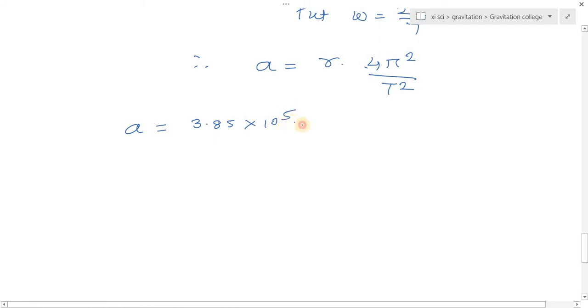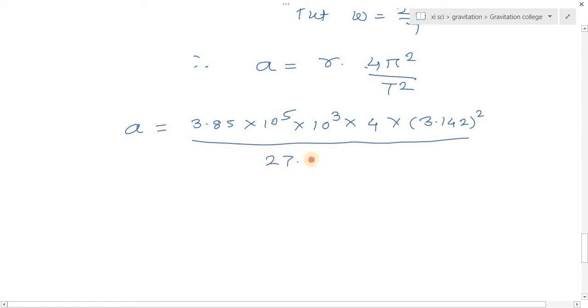We have to convert that kilometer into meter, so it becomes 10 raised to 3, into 4 into (3.142) square, divided by T square, that is (27.3 days) square.